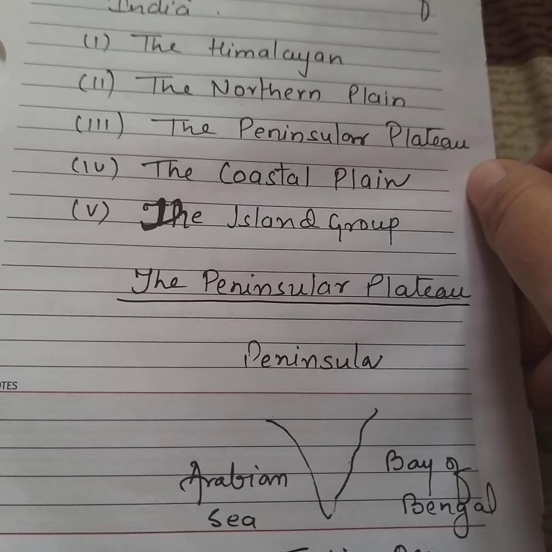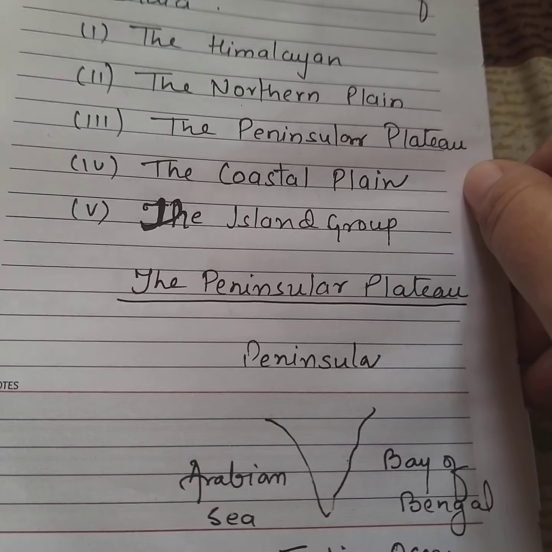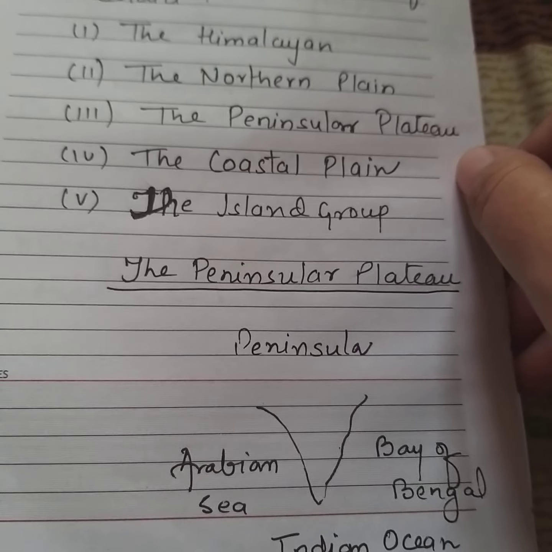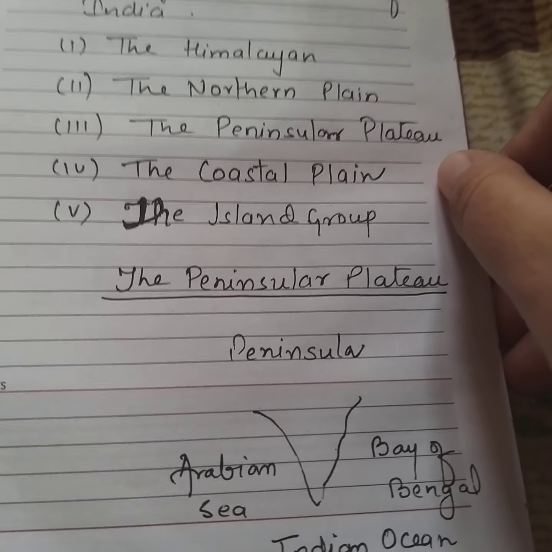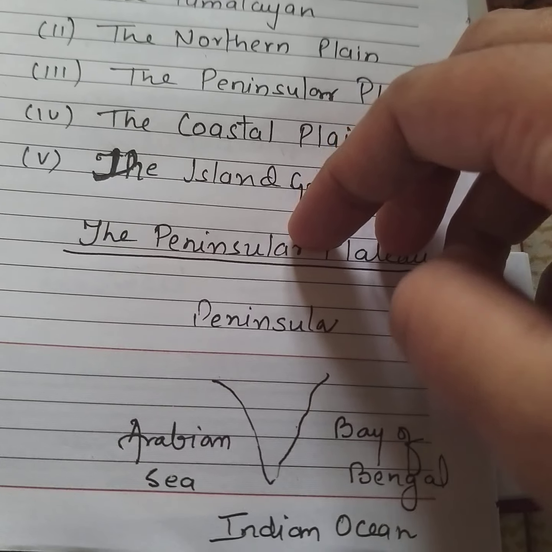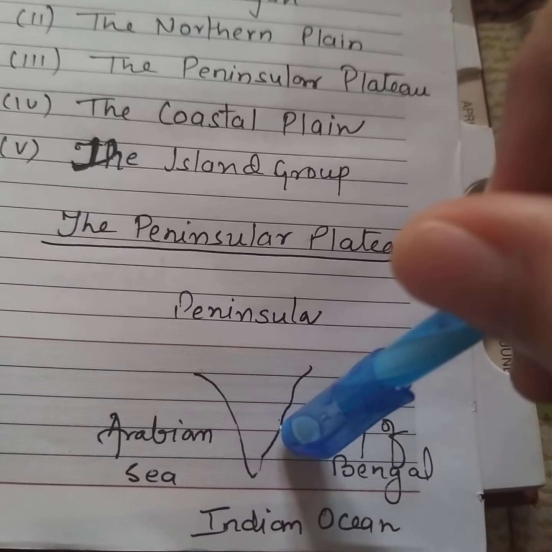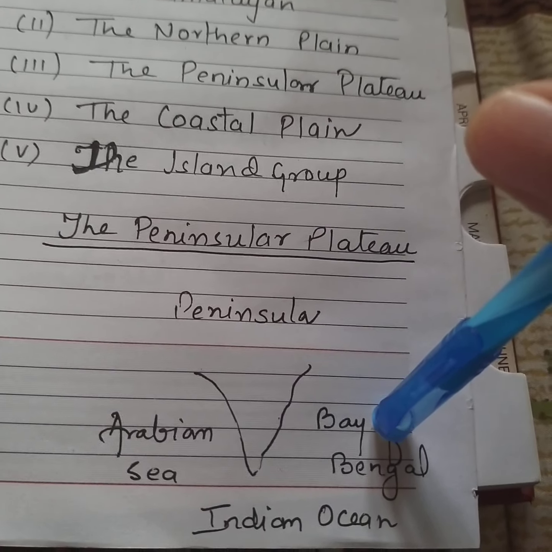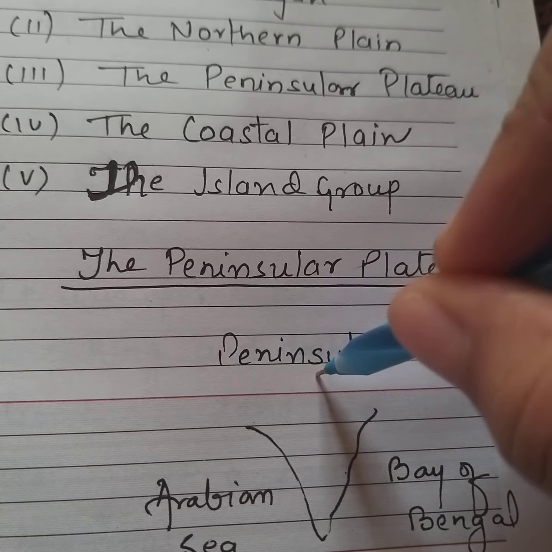What is a peninsula? A peninsula is any landmass which is surrounded by water on three sides and land on one side. It is surrounded by the Indian Ocean on the south, the Arabian Sea on the west, and the Bay of Bengal in the east. So when we talk about the Indian peninsula, you can see that it is surrounded by water bodies on three sides. In the west is the Arabian Sea, in the south is the Indian Ocean, and in the east is the Bay of Bengal. Look at this portion, it is connected to the mainland.